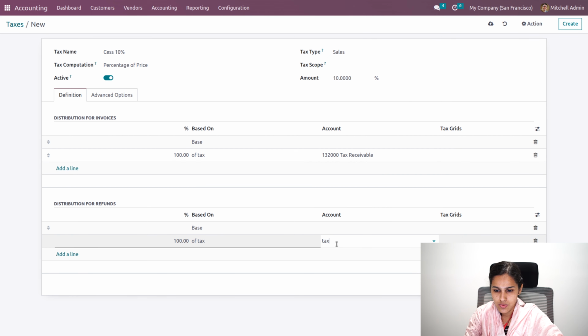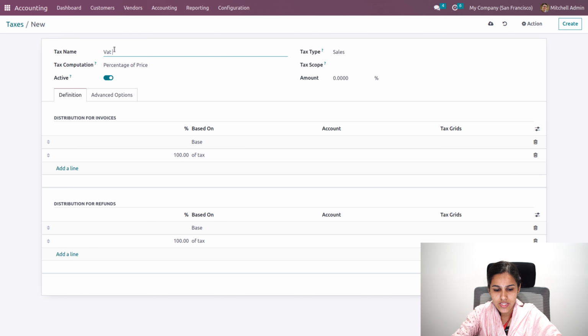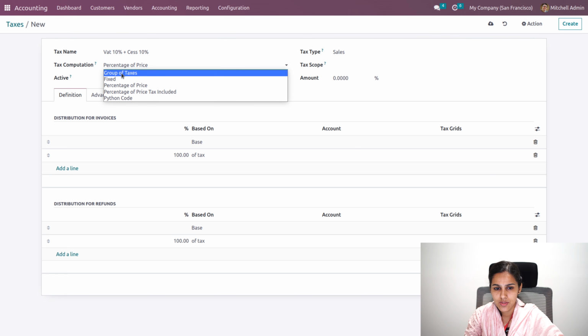Okay, this is for credit notes as well. Let's say this is about the tax computation percentage of price. I can even make a group of taxes, for example, VAT 10% plus cess 10%. So this is a group of tax where it will apply both taxes in the computation. So it is also sales tax, and you can provide this as a group of taxes.